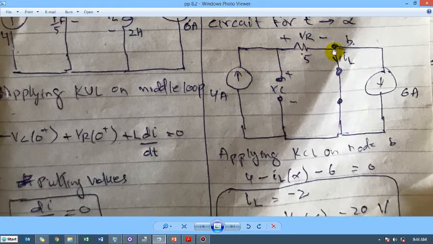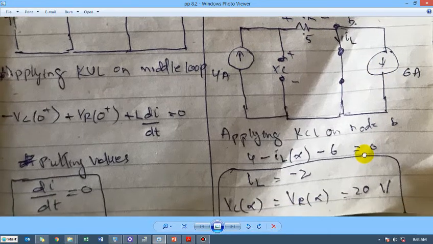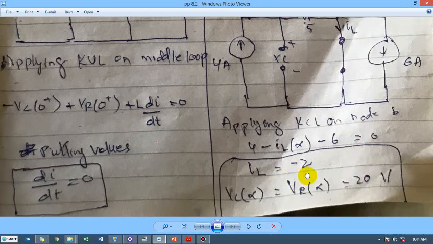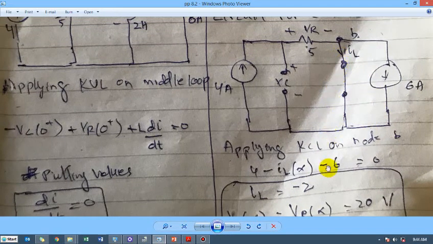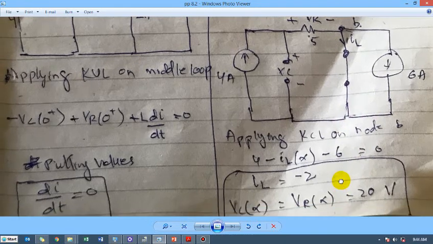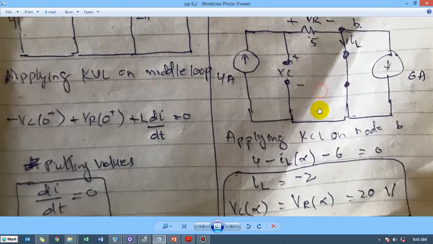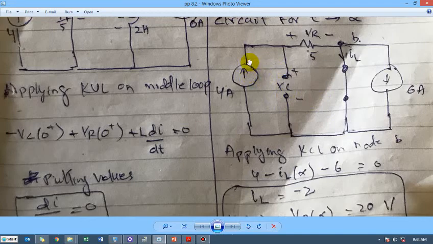So 4 ampere is coming from here because this is an open circuit, no amount of current is going to pass through this capacitor in stable mode, because the capacitor would have been completely charged and it will function as an open circuit. So 4 ampere is coming from here, IL is going down, and the 6 is also going down. So we just found out IL is equal to -2 by calculation.